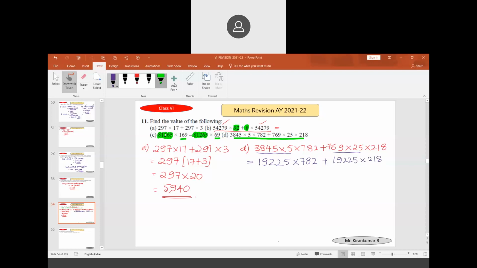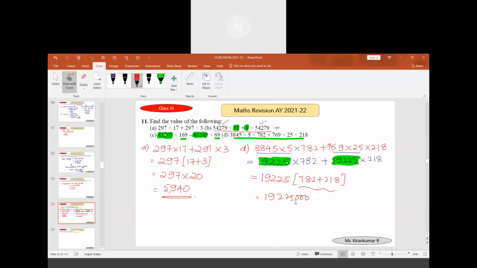If you observe this, 19,225 is common. These two are common, so we have to add 782 plus 218. It will become 1,000. The sum of these is 1,000. Then we can do 19,225 into 1,000, which is 1 crore 92 lakh 25,000.